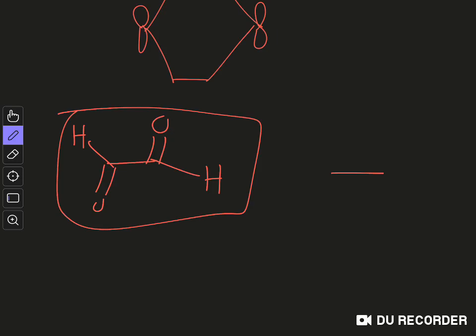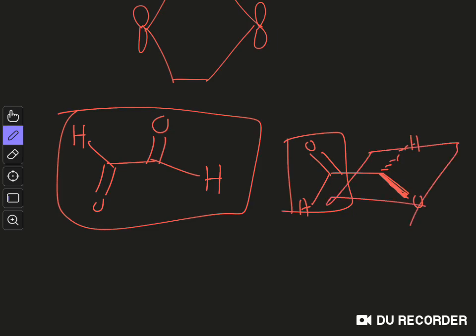Let's say this group is on the plane of this board, so the other two groups can be like this, with a bold bond we can show. Basically these two are on the plane of the board, and these two are perpendicular to the plane of the board, like an allene system.